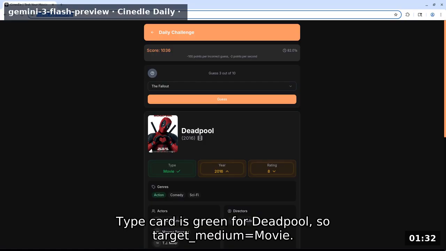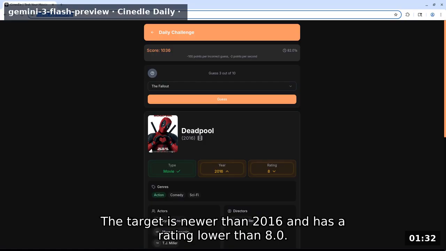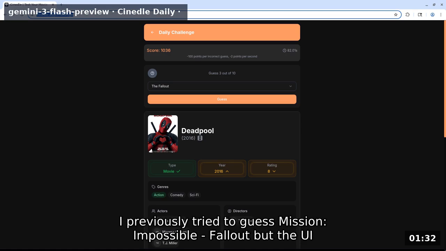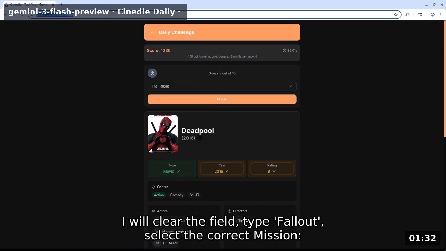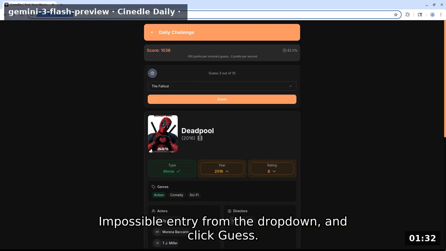Type card is green for Deadpool, so target medium equals movie. The target is newer than 2016 and has a rating lower than 8.0. I previously tried to guess Mission Impossible Fallout, but the UI shows the Fallout, which is a different movie. I will clear the field, type Fallout, select the correct Mission Impossible entry from the dropdown, and click guess.